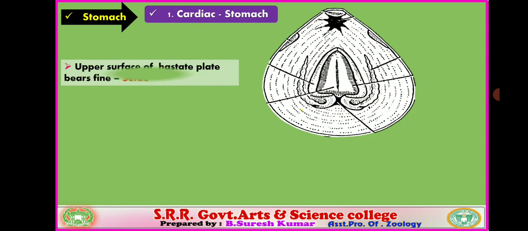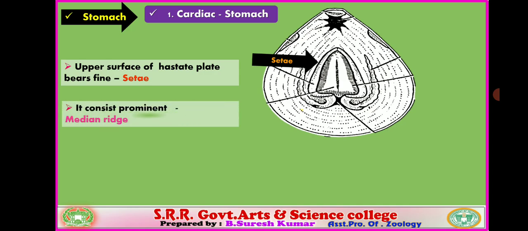Right? Let us see in detail the structure of the Hostate plate. It is the largest plate in the cardiac stomach, triangular in shape, and its upper surface bears numerous fine setae, fine bristle-like structures. They are called setae. You verify the setae on the Hostate plate. And next it has a prominent median ridge at the middle line. So that is the median ridge.